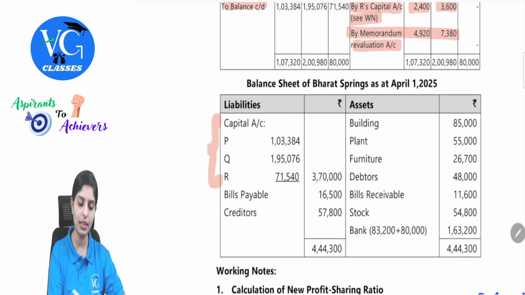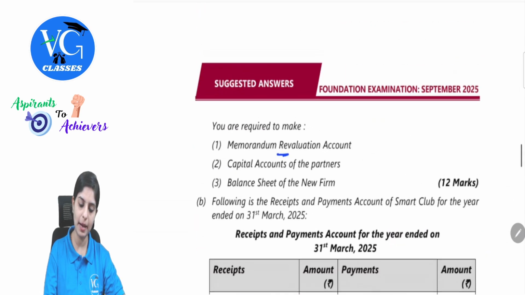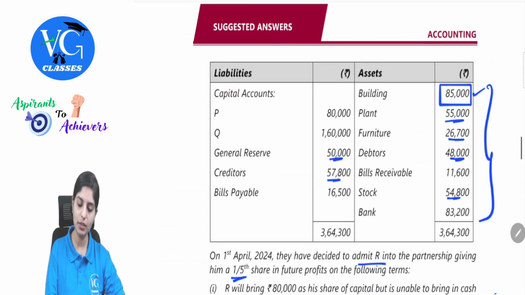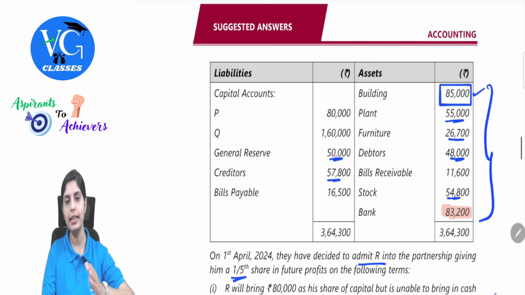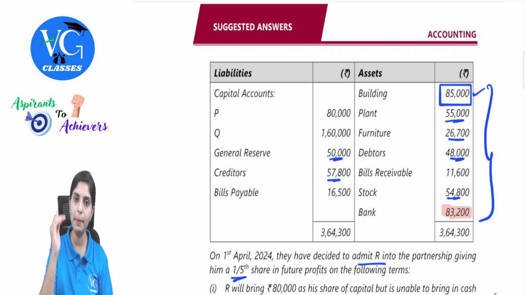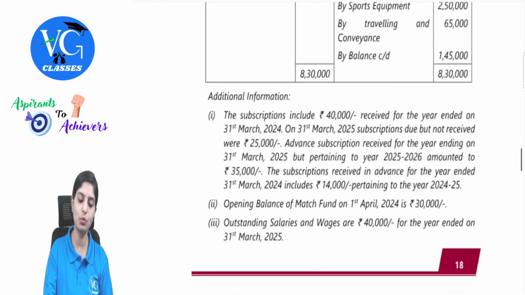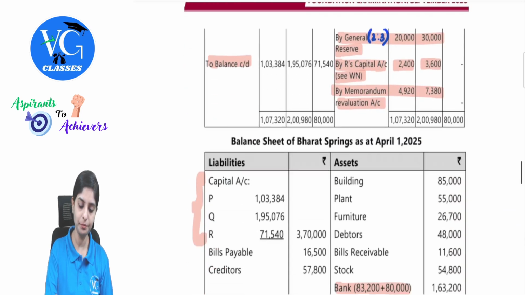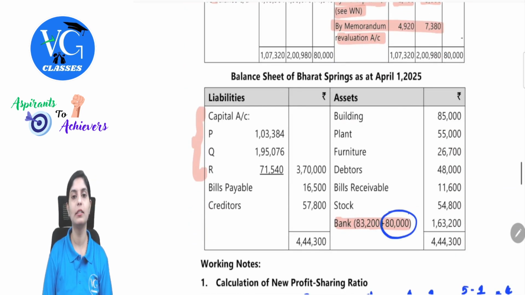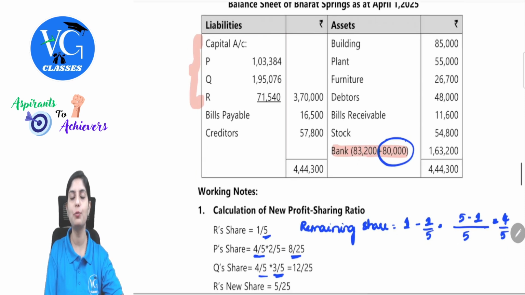Apart from that, you will have the impact in your bank account. How? Observe in the existing balance sheet, your bank account balance was 83,200. In the admission, the incoming partner will also add his capital balance. So what will be the journal entry? Bank account debit to R's capital. So bank balance will increase by 80,000. That is what is added here. 80,000 increased. I hope this is clear. After you consider, you will get 4,44,300 as the total of the balance sheet.